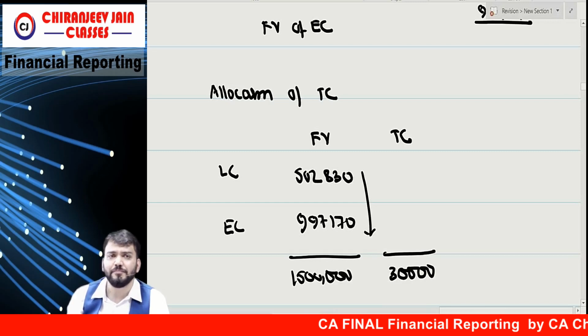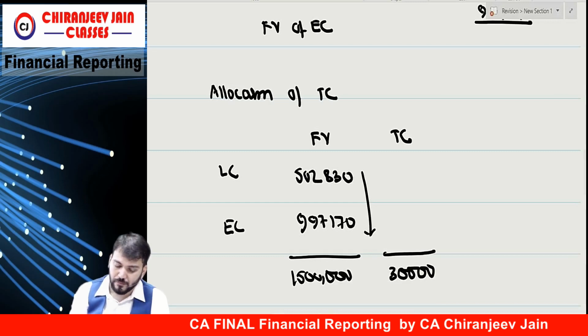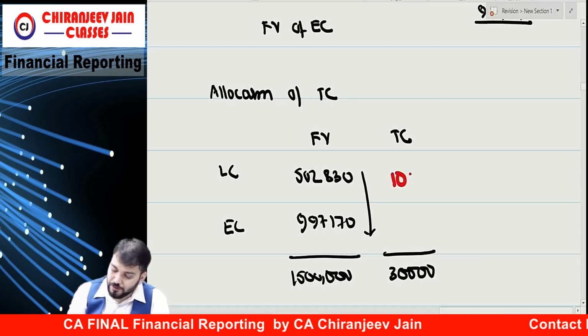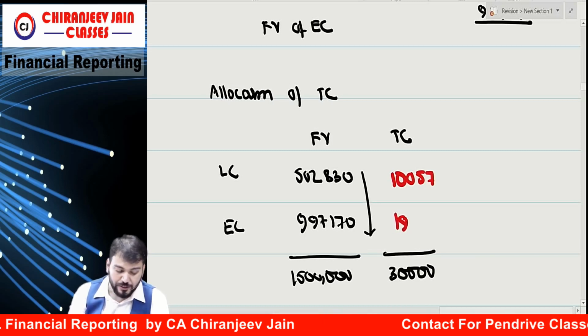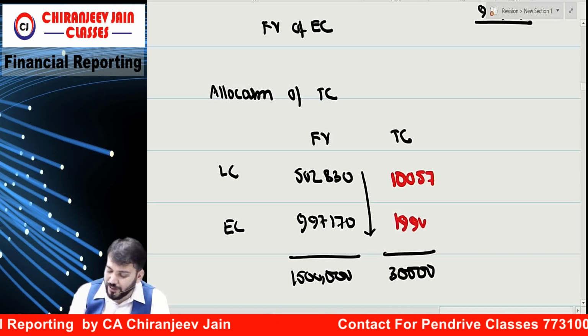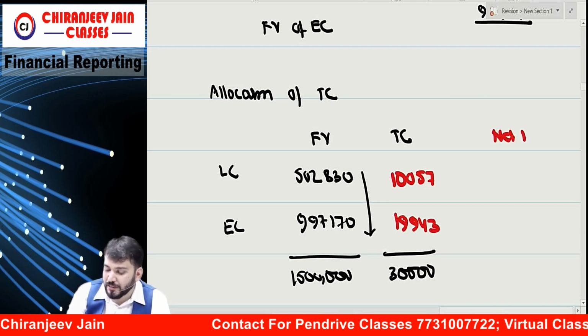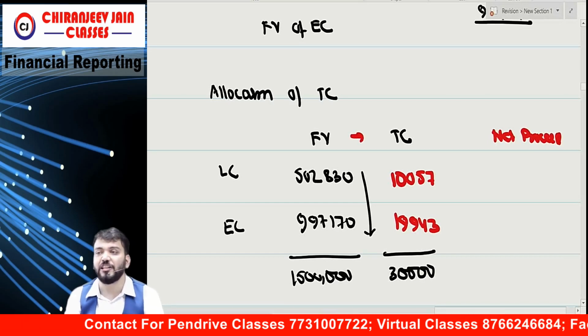Can you allocate? How much coming? 10,057 and 19,943. So can I say the net amount will come? Net proceeds. So net amount will be fair value minus transaction cost.